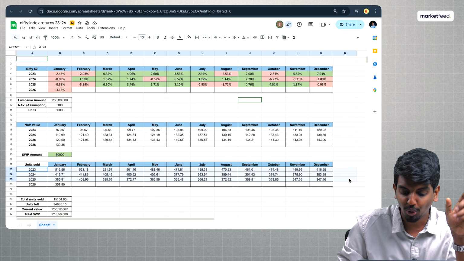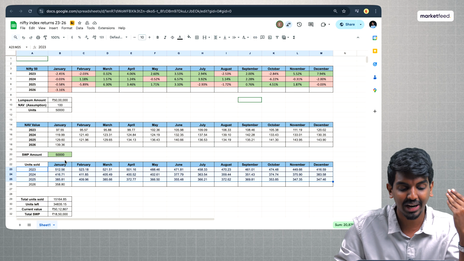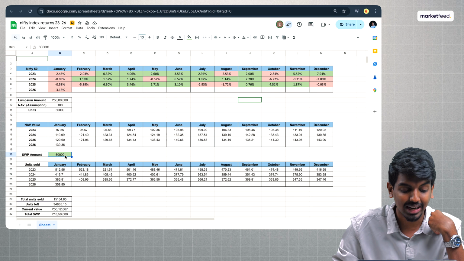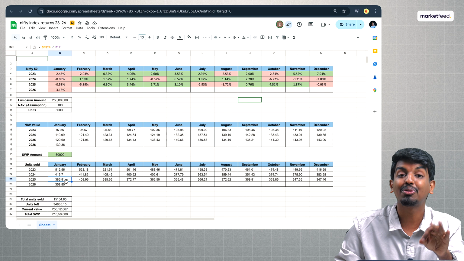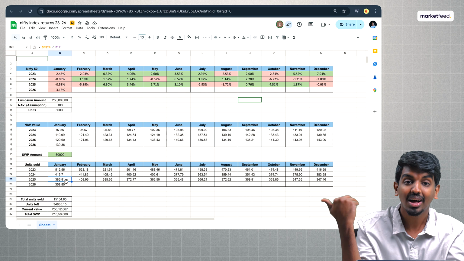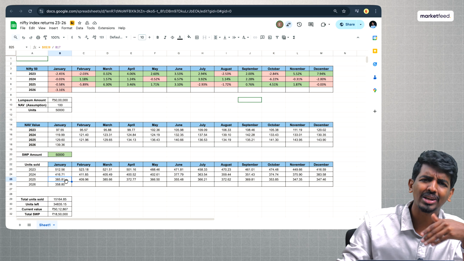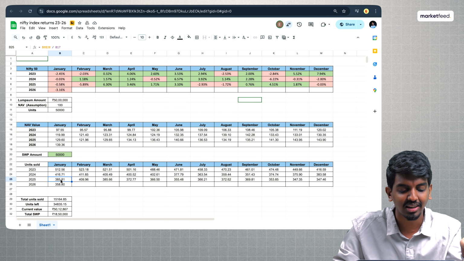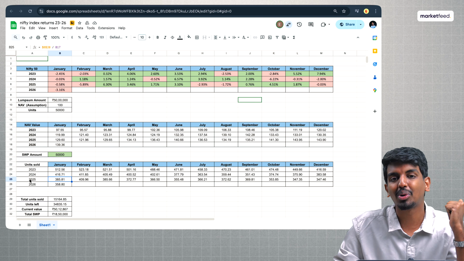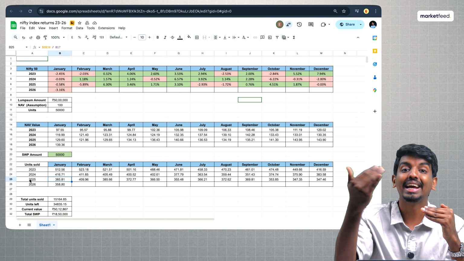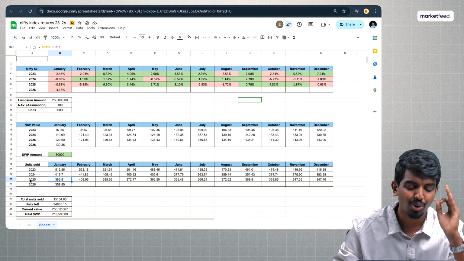In the calculation above, for the sake of keeping it simple, I did not include any inflation, right? That means the 50,000 rupees that I started withdrawing in 2023, by 2025, I want that to go up, because the prices of the goods and services around me have kept on going up. Petrol prices, oil prices, everything is increasing. So I want to eventually withdraw 60,000 rupees per month in 2025 and 70,000 next year, 80,000 next year. That's what I want to do. So this 4% rule accounts for that also.